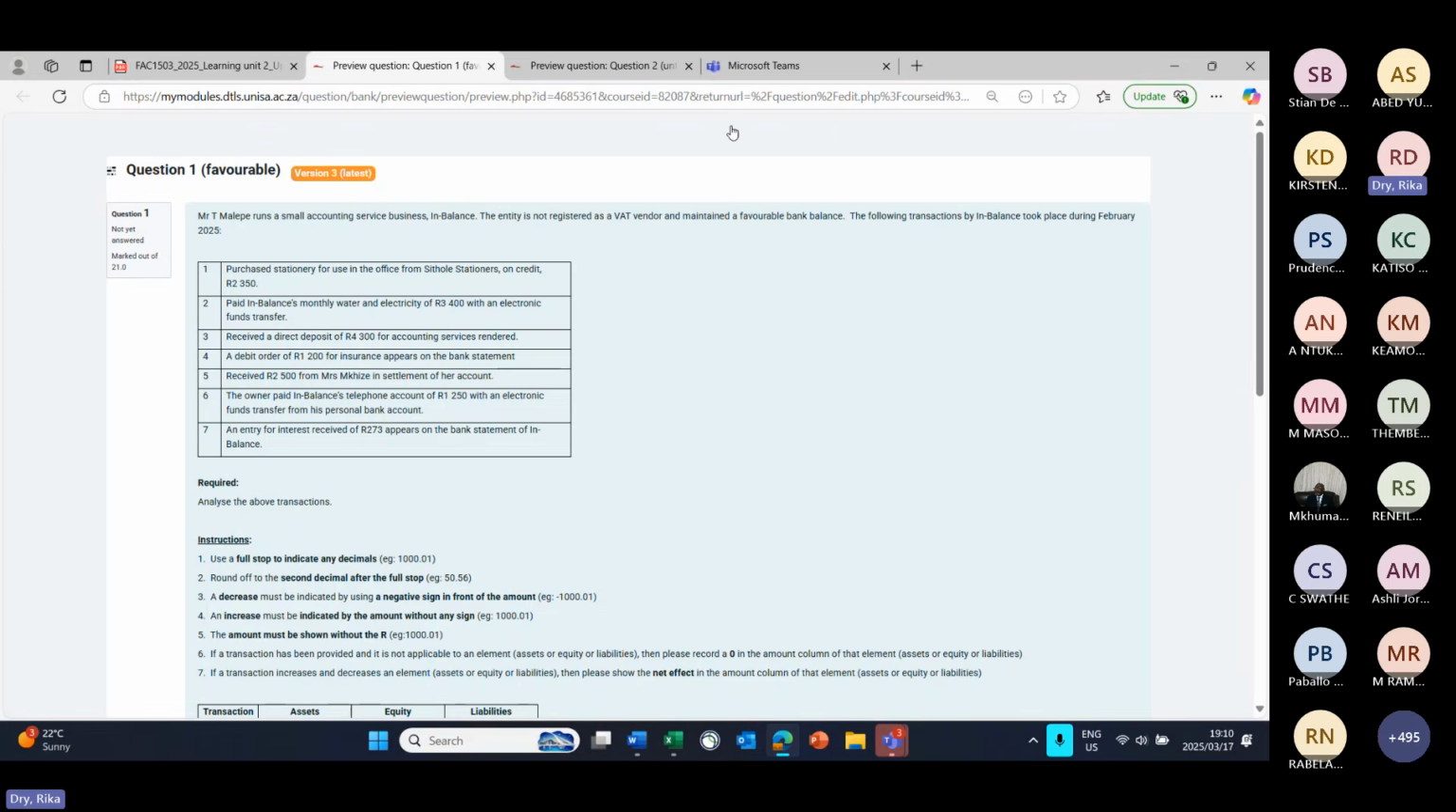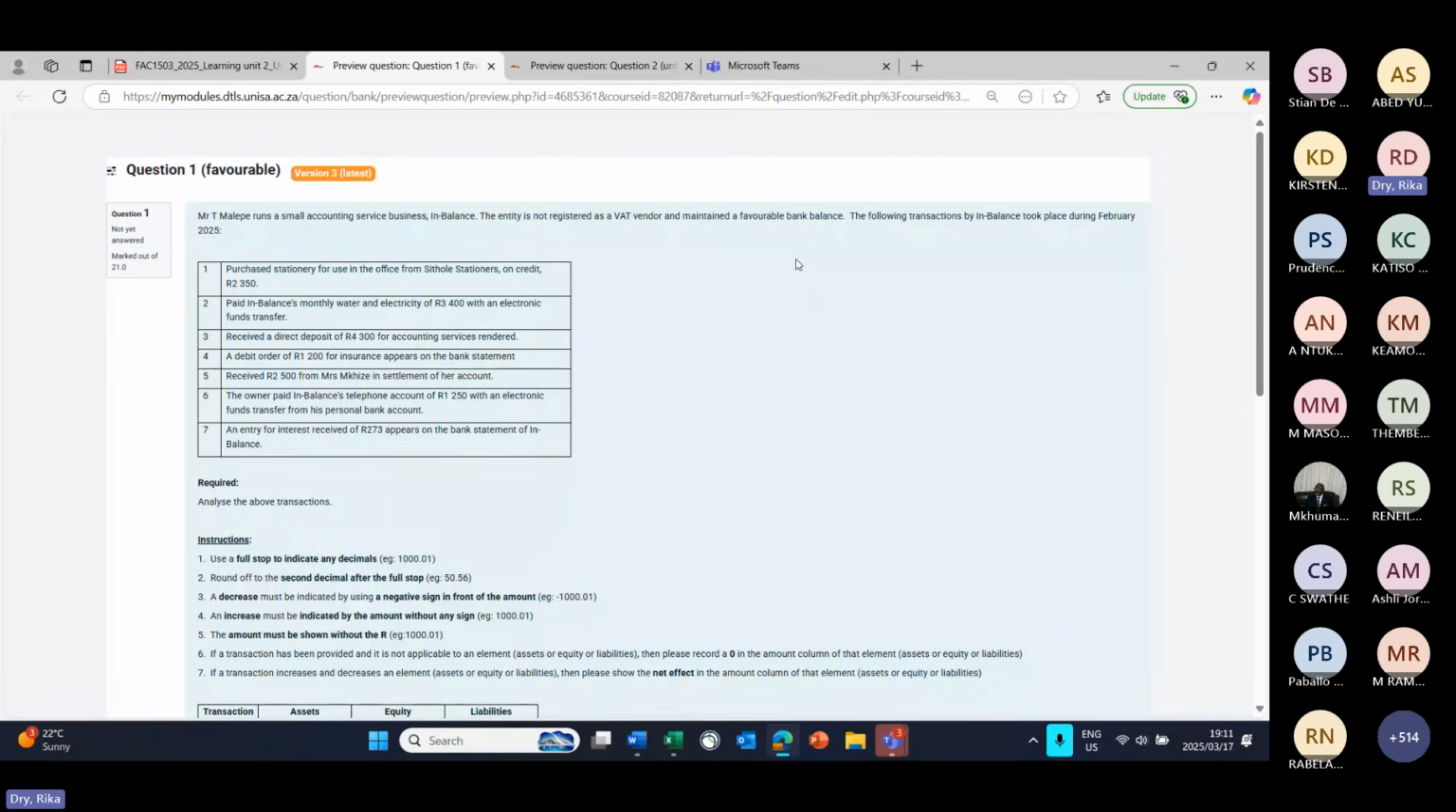So we are going to have a look at Mr. T. Malepe that runs a small accounting service business named Imbalance. The entity is not registered as a VAT vendor and maintained a favorable bank balance. So what we see here is, first of all, not registered as a VAT vendor, which means we can completely ignore any VAT implications. If that statement said the entity was a VAT vendor, then we would have had to think about value-added tax as well.